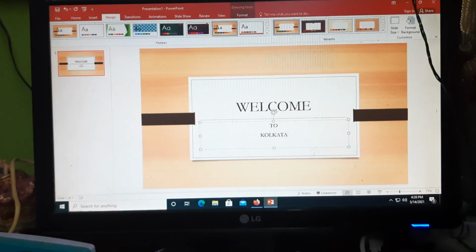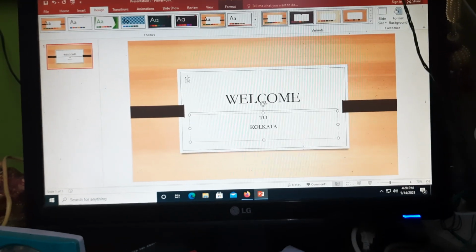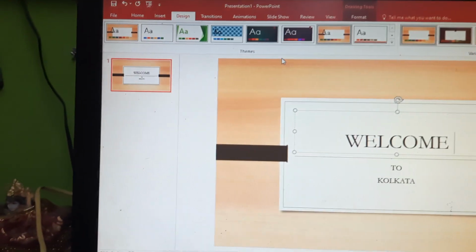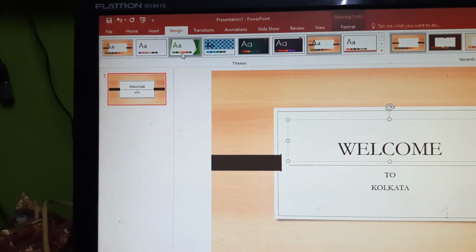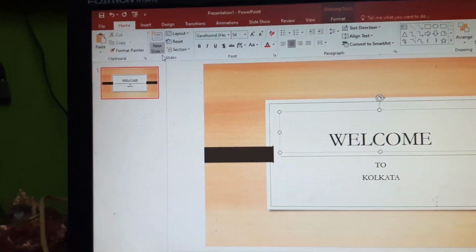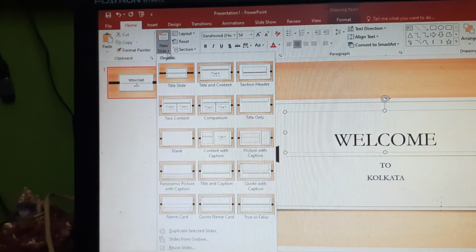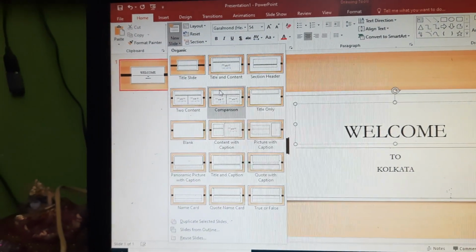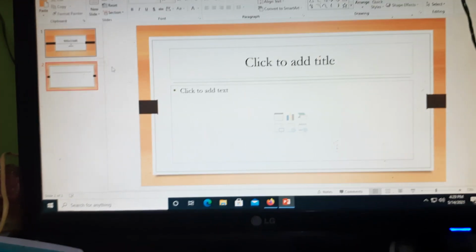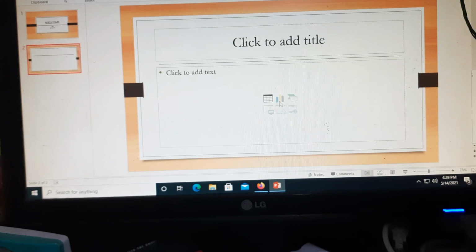Suppose this is one of the slides, and if I want to insert a new slide, definitely the option is under the Home section. Under Home you can click on New Slide. If you click on New Slide, you are getting another slide of options. Suppose I have selected this one, so this is my second slide where I can insert any picture or like that.